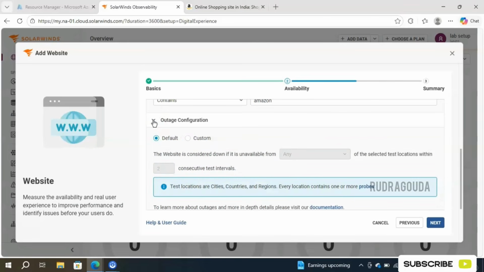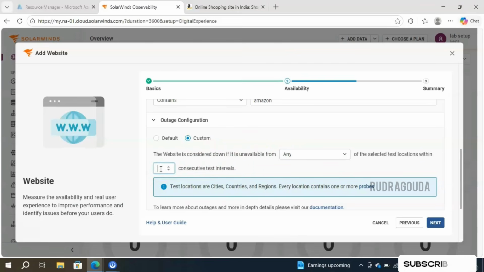If you expand these outage configurations, it is now selected as default. What does default mean? Here they have mentioned the website is considered down if it is unavailable from any of the selected test locations within two consecutive test intervals. So if in two test intervals the website shows as down, then it is considered an outage. Is it possible to modify that? Yes, we can do that. For that, simply go to custom and we can make the changes here. For example, if it is unavailable for only one, then I want an alert. If it is not available for three consecutive samples or four consecutive samples from all the locations, like that you can choose the information and make the outage configuration over here.